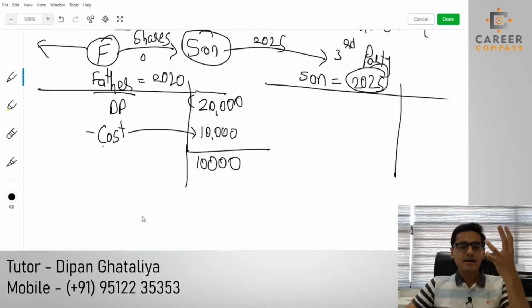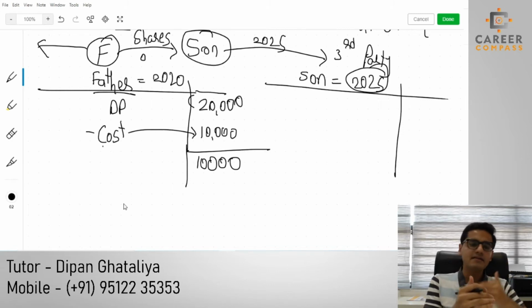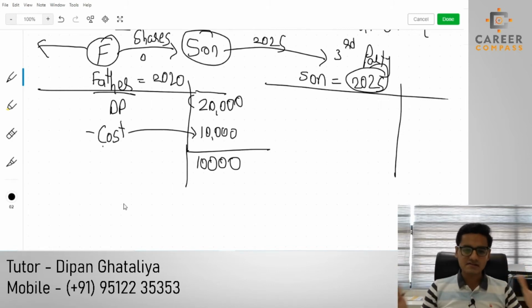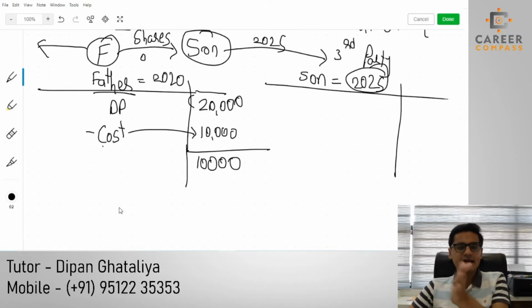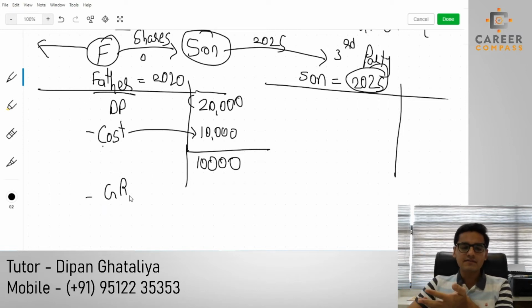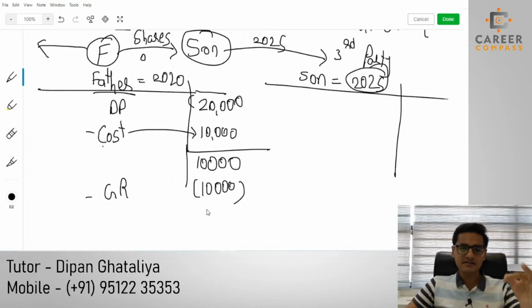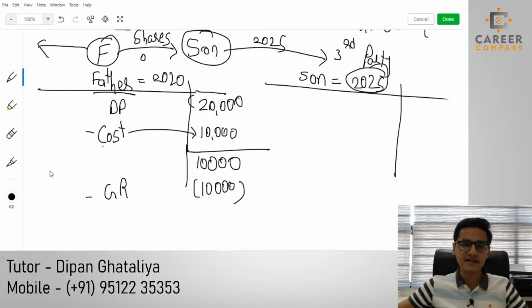Now students, now the proper gift relief concept will come into the picture. Until then we were just doing the normal stuff. Now students, as I already told you, gift relief will technically work just like the rollover relief. What are we going to do? We are going to deduct the gift relief amount. 100% will be deducted as gift relief, because it is a free gift. It is not a sale at undervalue. It is a 100% free gift. There was no consideration received by father. So that is why I am going to get the 100% gift relief.